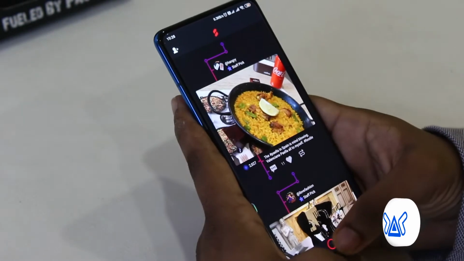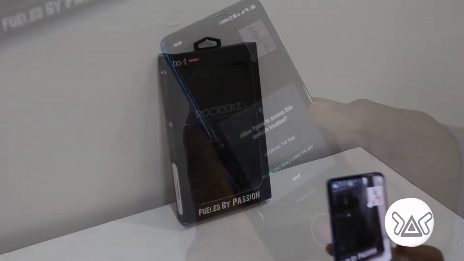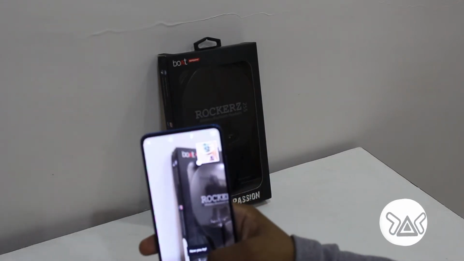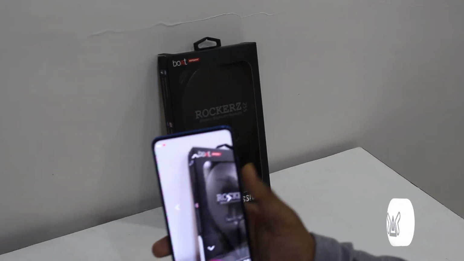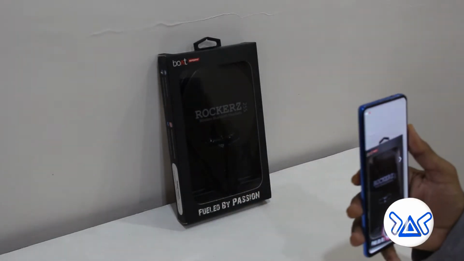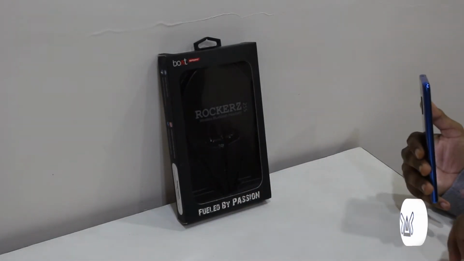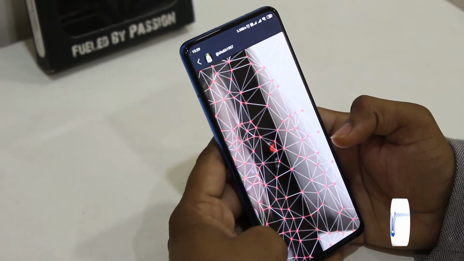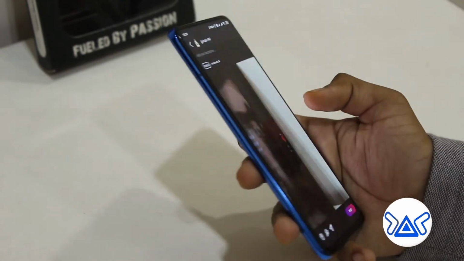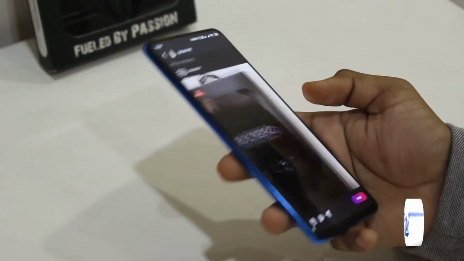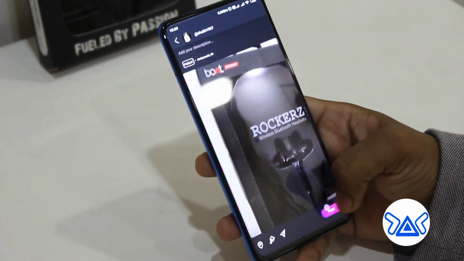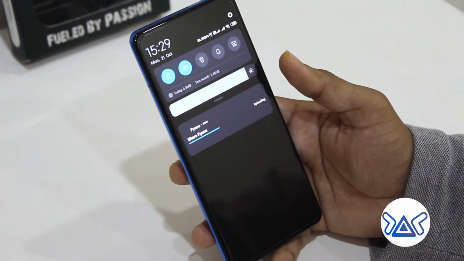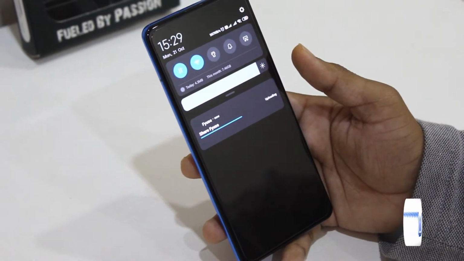I will show you one example by clicking an image. Now you can see here I have kept a Bluetooth headset and I am clicking a 3D image of it. Just go slowly. Now you can see it is getting the 3D image done. So now the post is ready and you can post it on Fyuse like this. Here you can see it is getting shared on Fyuse. I am uploading this photo.